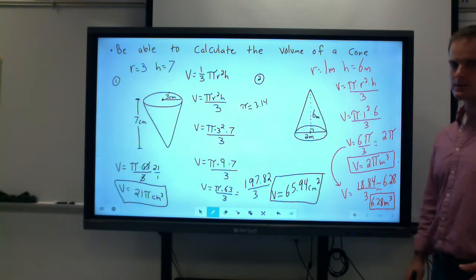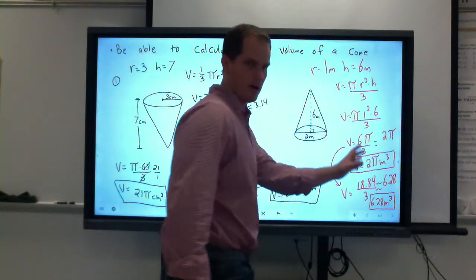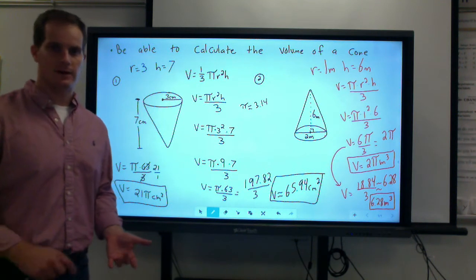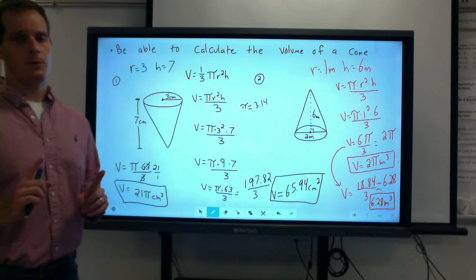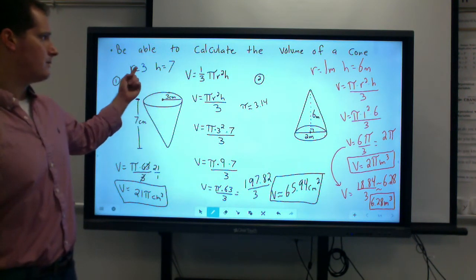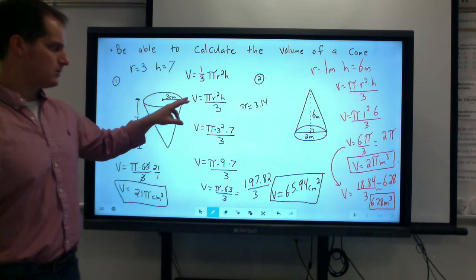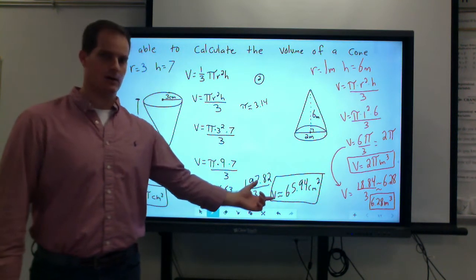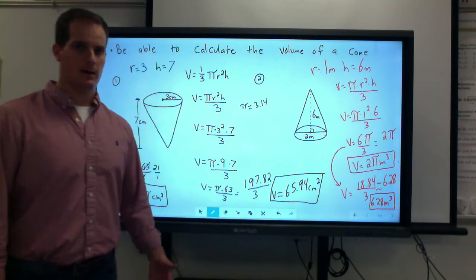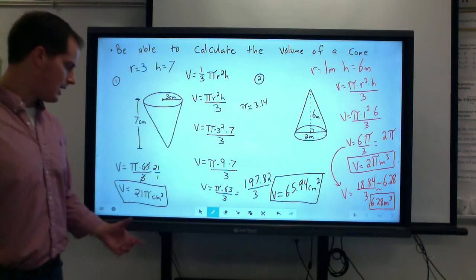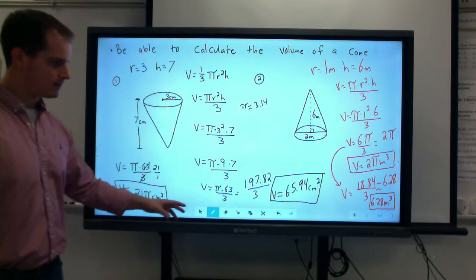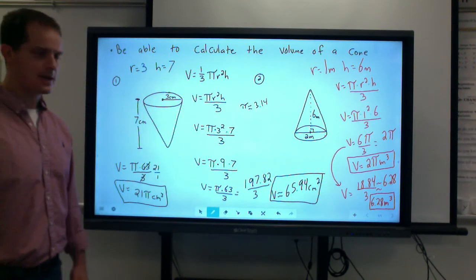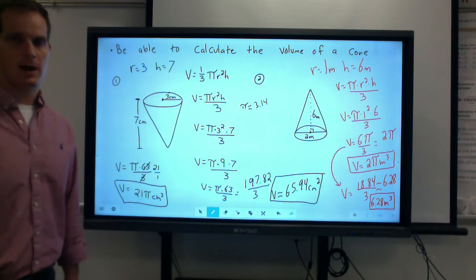So again, 2 examples. I apologize, I kind of lost some space here, but these are 2 examples of possible cones that you'll be asked to find the volume of. Again, 2 important things. One being always identify the radius and height, and then just making sure that you substitute your numbers in. Teachers may ask you to write your answer in terms of pi. They may ask you to simplify it in a decimal form. For the middle school, I tend to accept both, but I know that some teachers at our school prefer the decimal value. So hope this helped, and continue watching and continue practicing. Thanks.